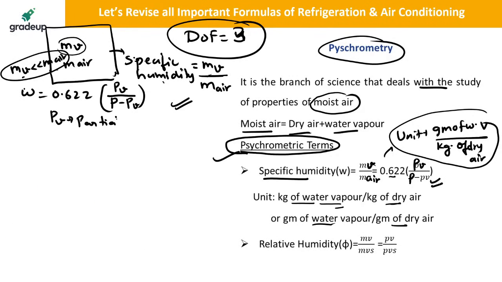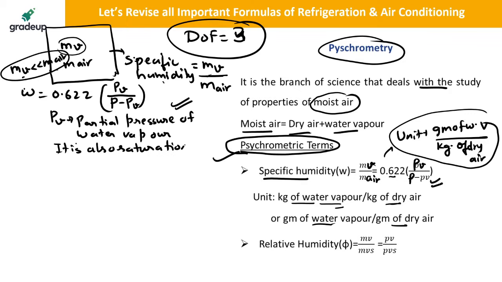partial pressure of water vapor, and it is also the saturation pressure corresponding to dew point temperature, which is DPT. Saturation pressure corresponding to dew point temperature is also equal to PV. Okay, that is the formula. Again, P is the total pressure, the total atmospheric pressure, that will be given in the question.